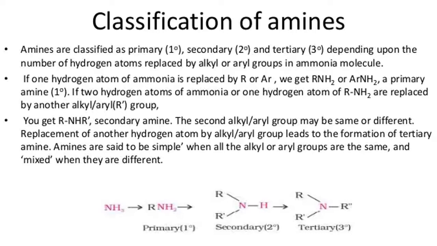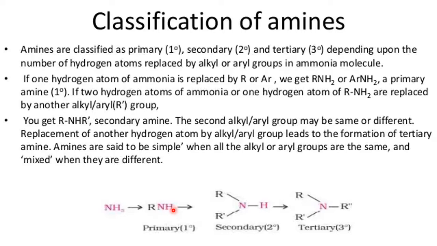Now classification of amines. Amines are classified on many grounds. One way is depending upon the group attached to the nitrogen atom, as primary amine, secondary amine, or tertiary amine. This is our normal ammonia. If one H is replaced, it is called RNH2, or any alkyl or aryl NH2.